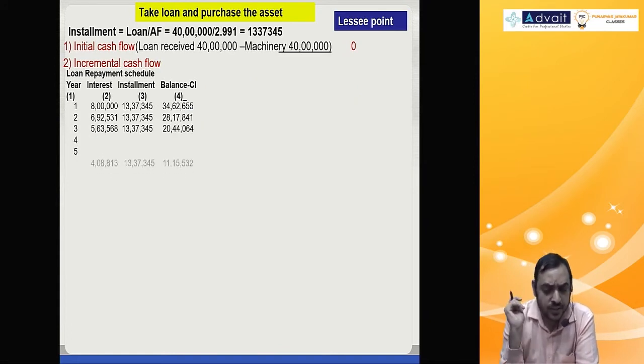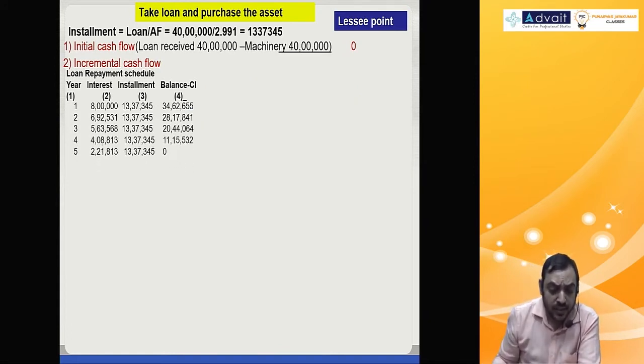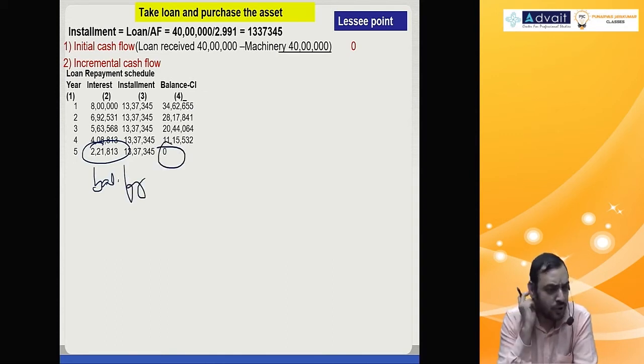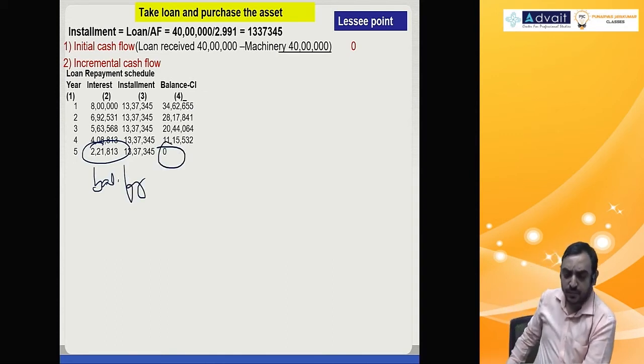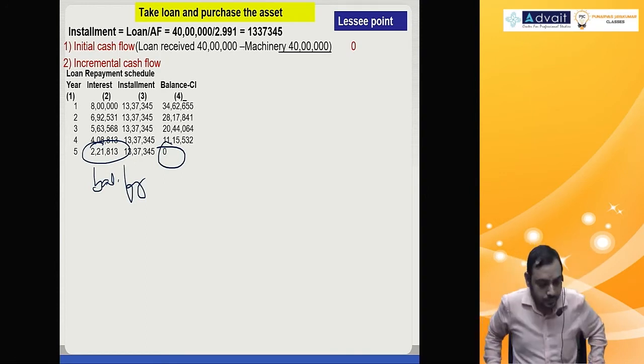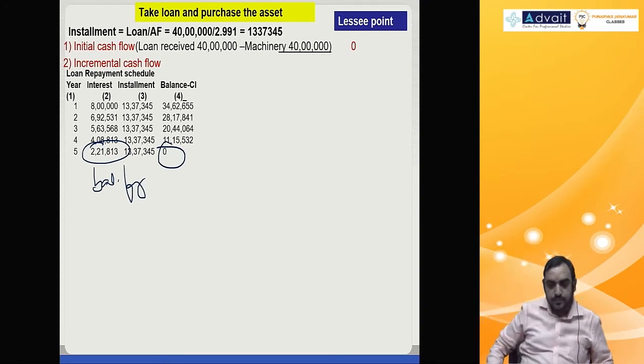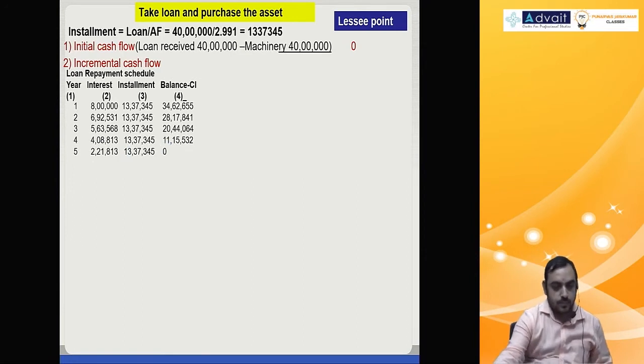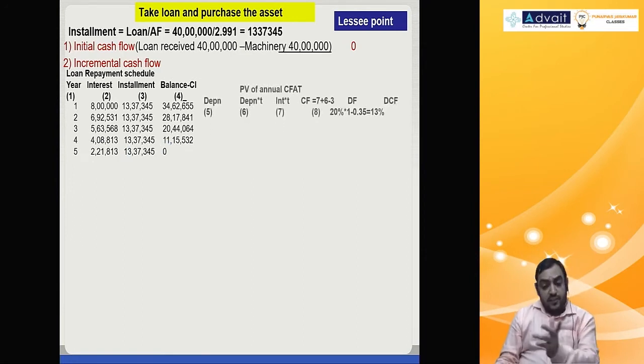Like that you do for every year. Last year you make interest as the balancing figure. It has to be 0. So some rounding off will be there. Last year specifically make it 0. Fine. Next, we need these many columns.